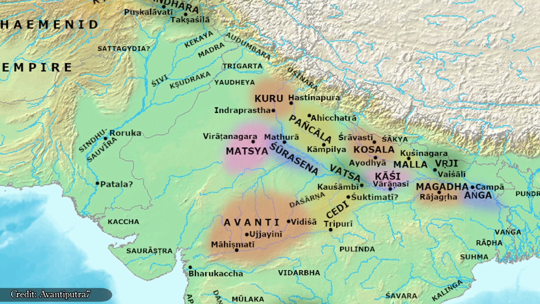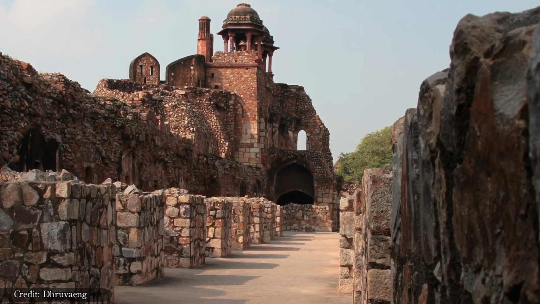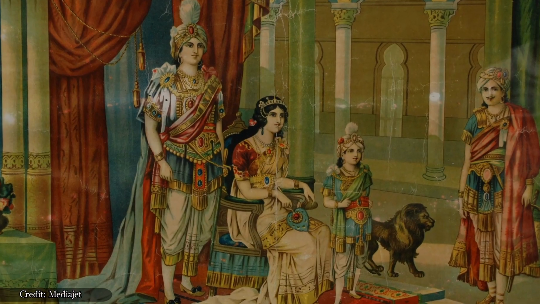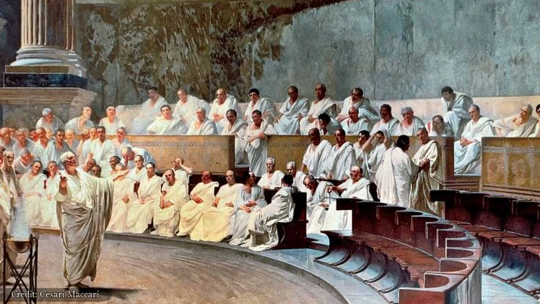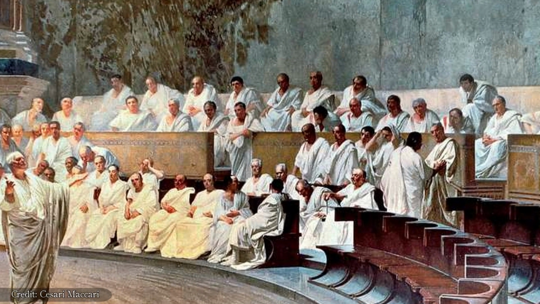Mahajanapadas were ancient Indian kingdoms and republics that existed from the 6th century BCE to the 4th century BCE. These were politically organized entities that played a key role in shaping the socio-political and cultural landscape of ancient India. While most Mahajanapadas were monarchies, two were republics governed by councils or assemblies, making them sort of unique in early Indian history.